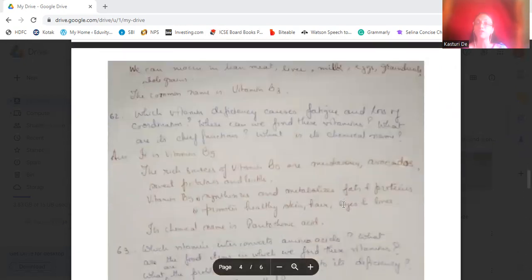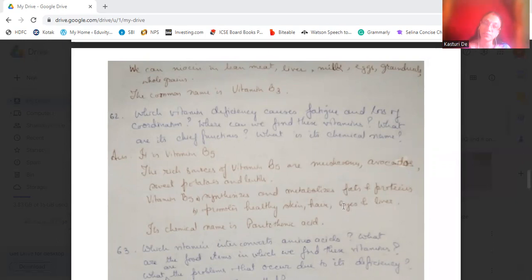Where can we find these vitamins? What are the chief functions and what is its chemical name? Okay, so which vitamin causes fatigue and loss of coordination? It is vitamin B5, which causes fatigue and loss of coordination. Okay, the rich sources of vitamin B5 are mushroom, avocados, potatoes, and lentils. Okay, sweet potatoes, not only potatoes, sweet potatoes and lentils.